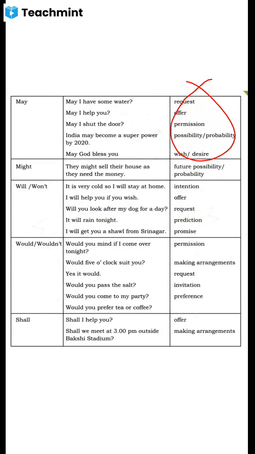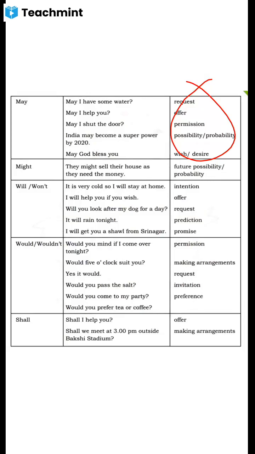Got it? Next one is might. It's a future possibility, probability. If you want to express future possibility or probability, you can use might. They might sell their house as they need the money. They need the money. So like that you can use might.